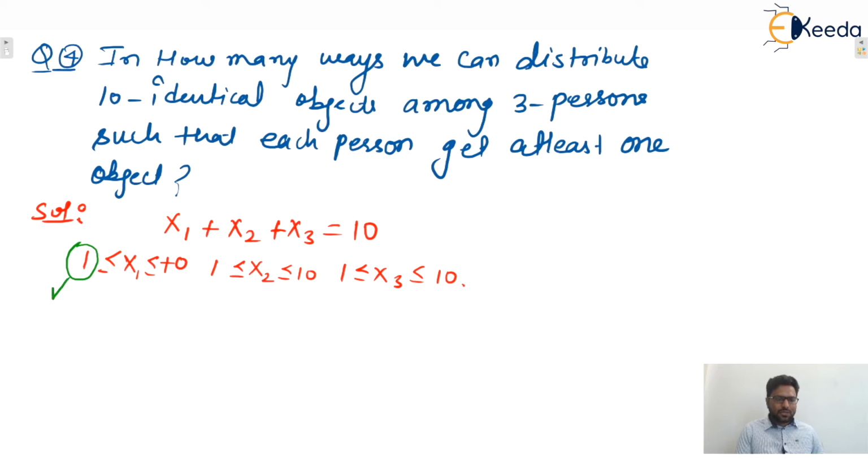So remember, this one is known as the lower constraint. Why? Because if it is 0, then there is no constraint according to the formula. And this one is known as the upper constraint, but here there is no upper constraint, that is, it is equal to the right hand side, 10. Isn't it?